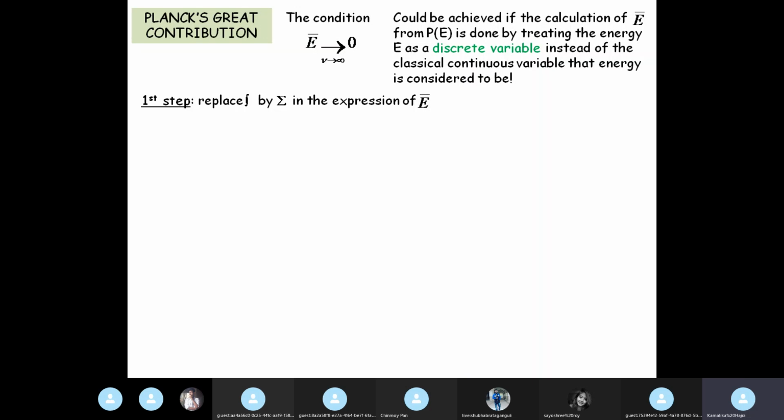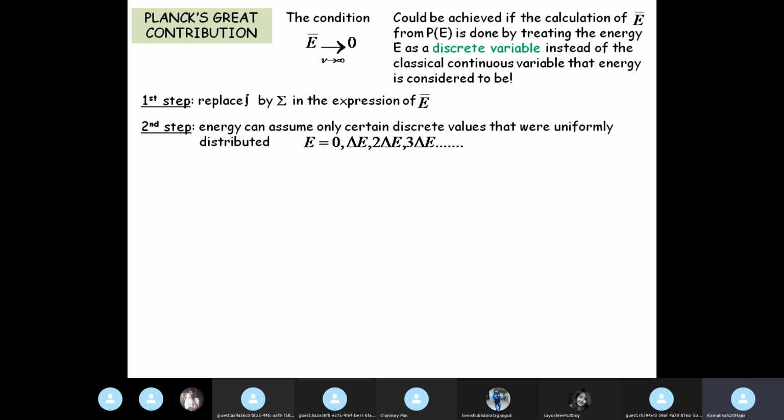So what is the first step? Till now we have seen how we first do the summation, and then we take the interval to be very small, slowly, so that it approaches zero, so that we can replace summation by integration. Here we do the other way around. So the first step is to replace the integration by the summation in the expression of average energy. That is the first step.